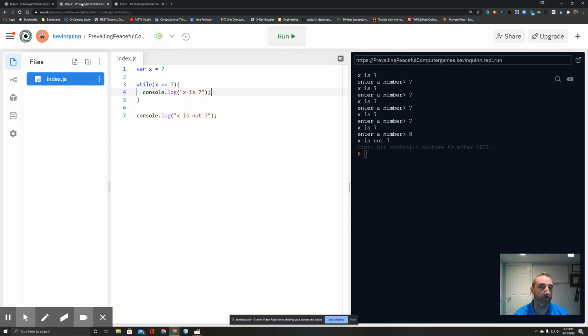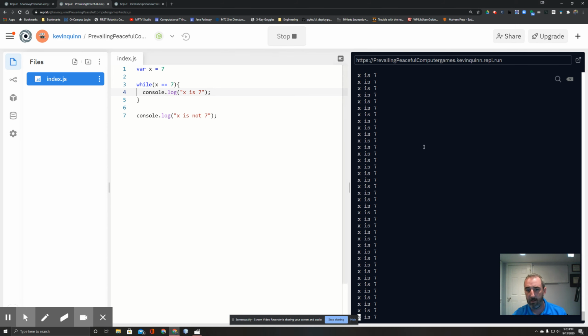So we'll switch over to JavaScript, and we already have it more or less built. Let's run it. There's our infinite loop condition. Let's give ourselves an input. So in JavaScript, we say prompt, which puts a message to the screen and takes input in. Enter a number, and we want to make sure that that number that gets taken in is assigned to x, because x is the thing we are checking in our condition. If I don't change x, my condition doesn't change.